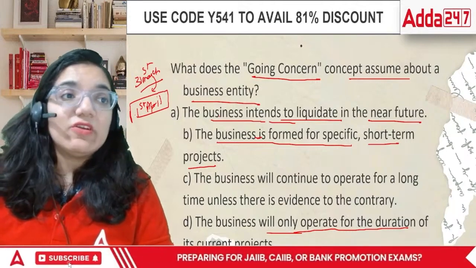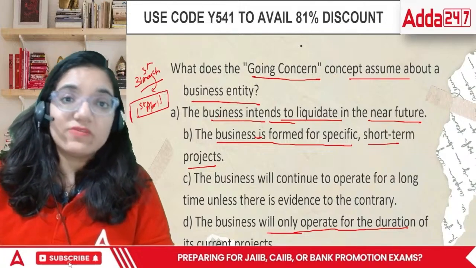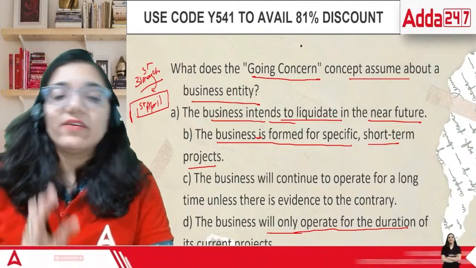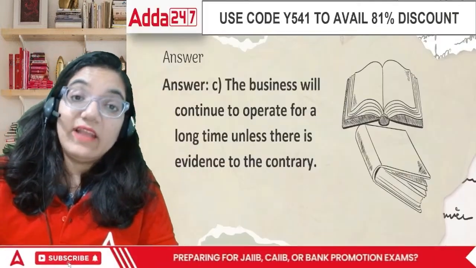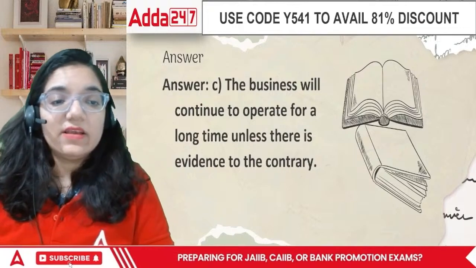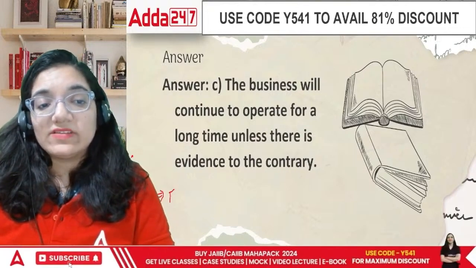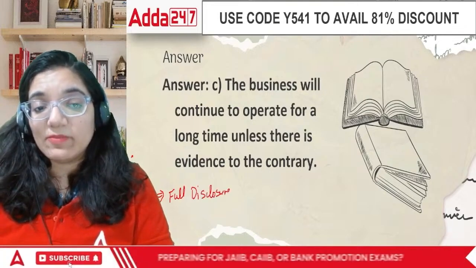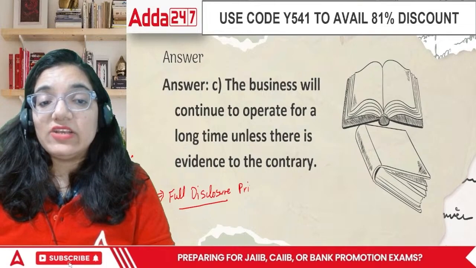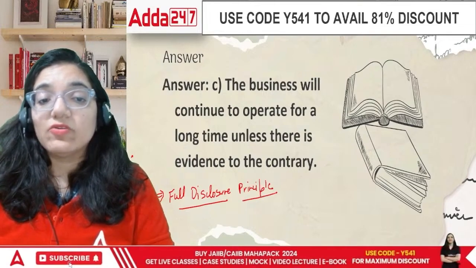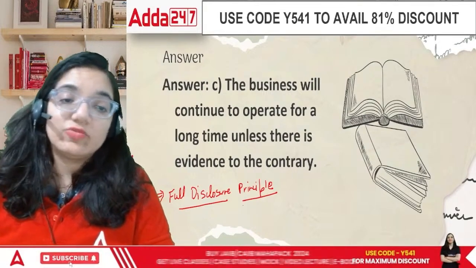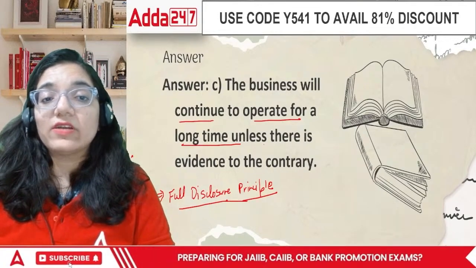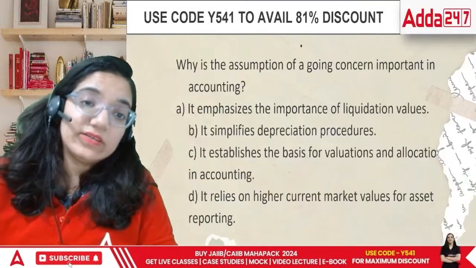So this means even though you don't know whether the organization will survive, unless there is some problem going on, it is assumed that the organization is here to stay. And if the evidence is available, then the full disclosure principle states, always remember, if your company is facing any problem or if there is any issue that is going to affect its going concern, it should be reported. The business will continue to operate for a long time unless there is evidence to the contrary.